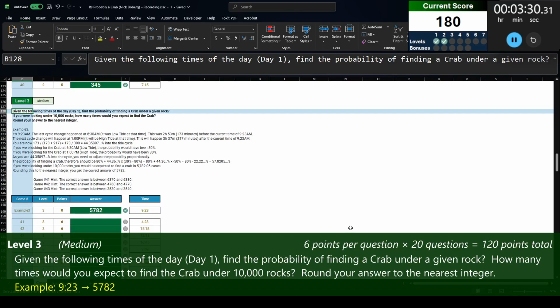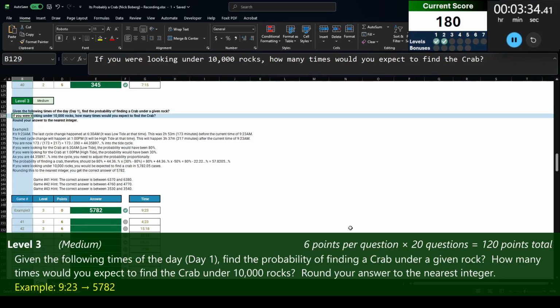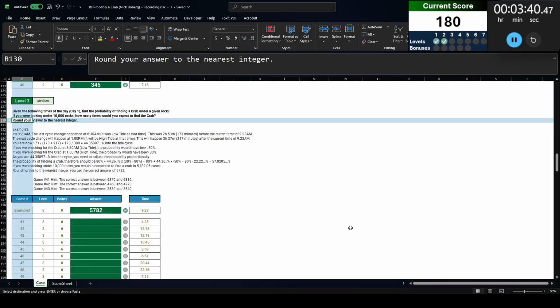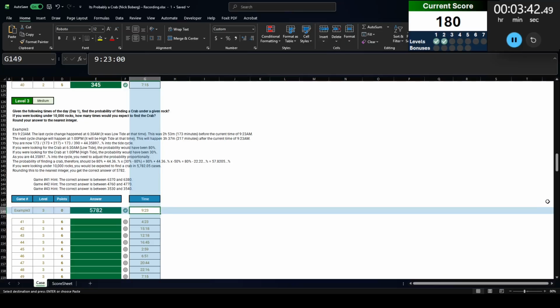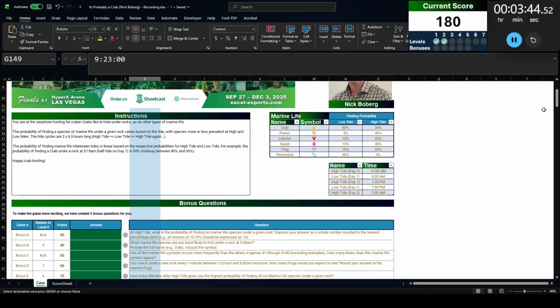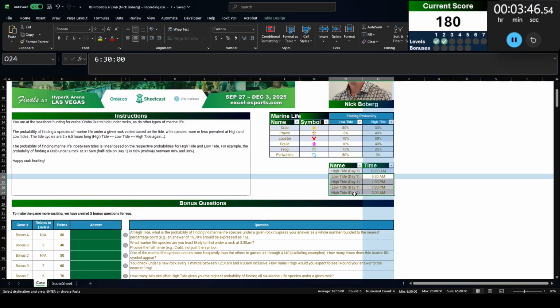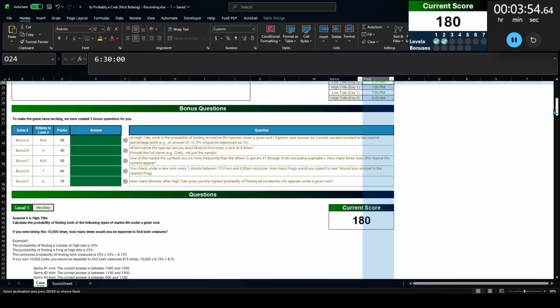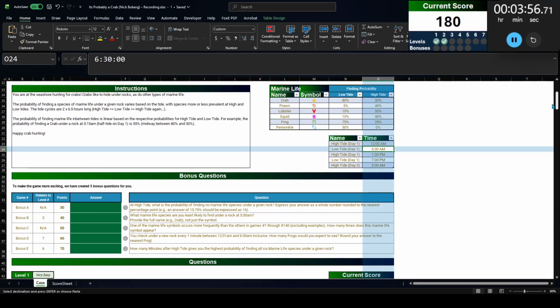Level 3, given the following times of the day on day 1, find the probability of finding a crab under a given rock. If you were looking under 10,000 rocks, how many times would you expect to find the crab? Round your answer to the nearest integer. All right, so we're given a time of day, and that time is likely going to be in between different tide phases. So we're going to need to figure out what the tide phase is, find out how much time we're within that phase, and then use that to calculate the probabilities.